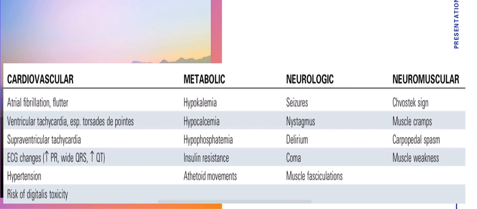Now, magnesium is a cofactor for Na-K ATPase in the cardiac tissues, so it is associated with a variety of dysrhythmias, and the major reason for the cardiovascular symptoms does involve Na-K ATPase activity.